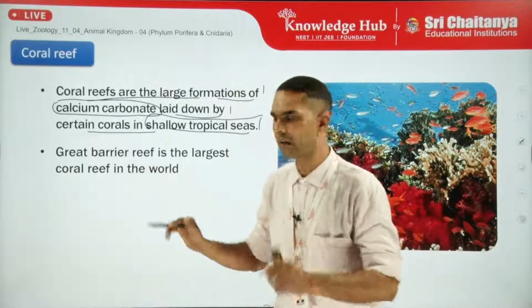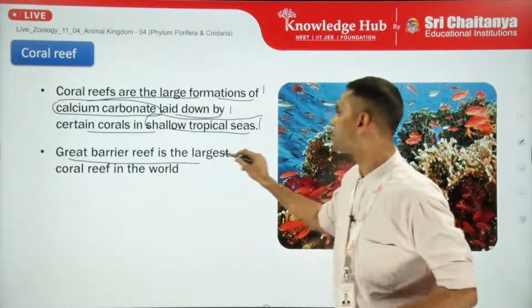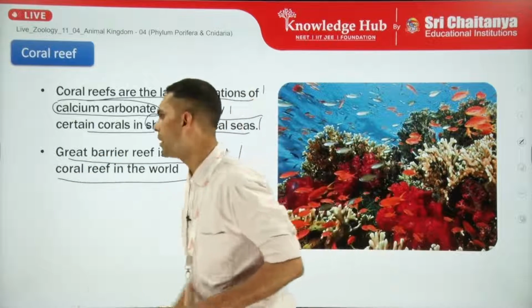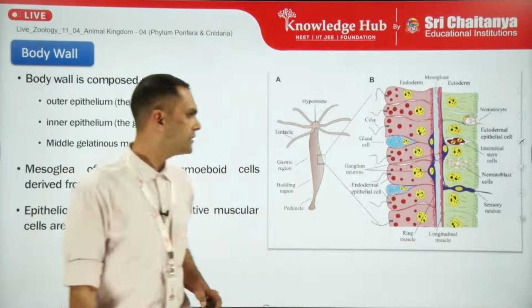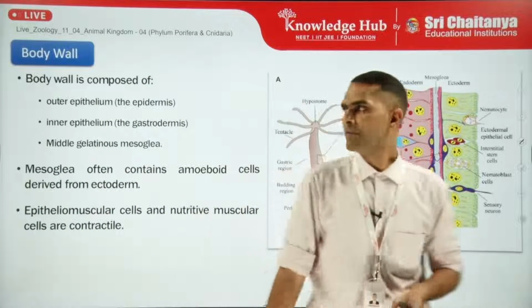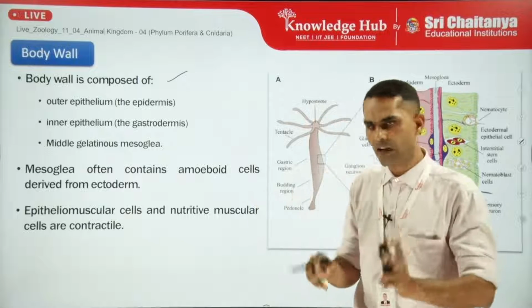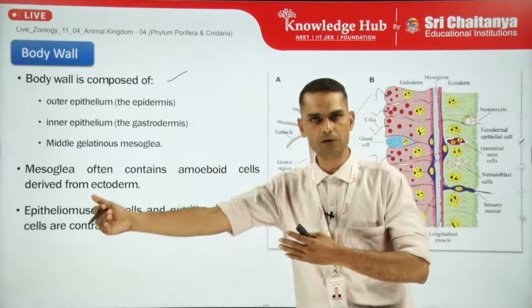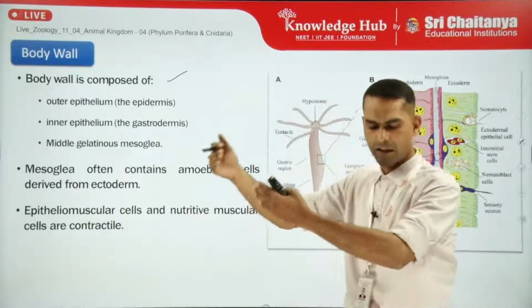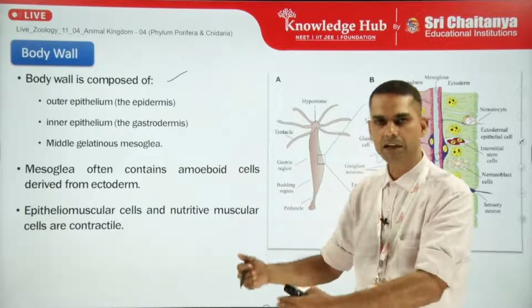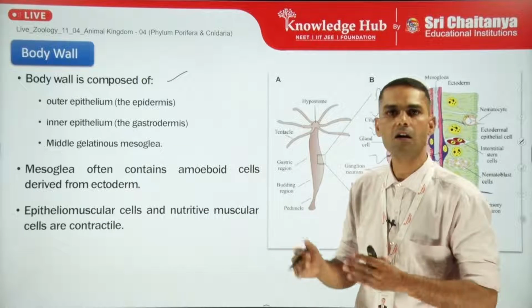So you must keep that in mind. The Great Barrier Reef is the largest coral reef in the world. Now, as we can see, the body form and the body wall is composed of mostly two cellular layers, the outermost is the epidermis and the innermost towards the cavity is the endodermis layer or the gastral layer.